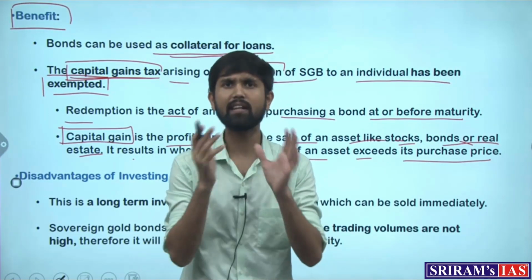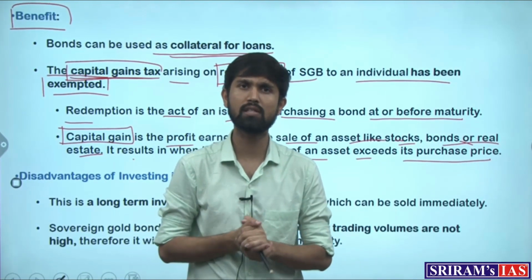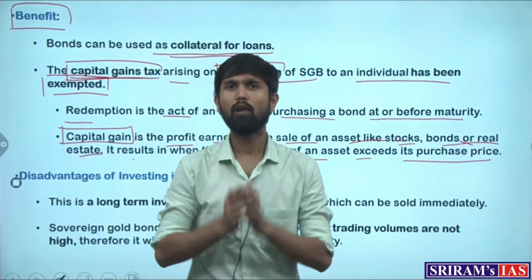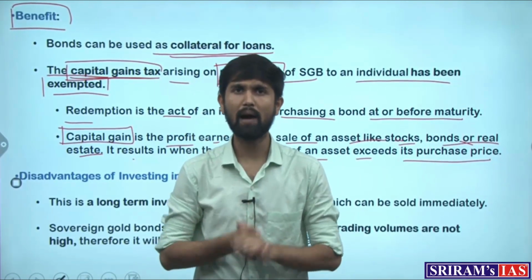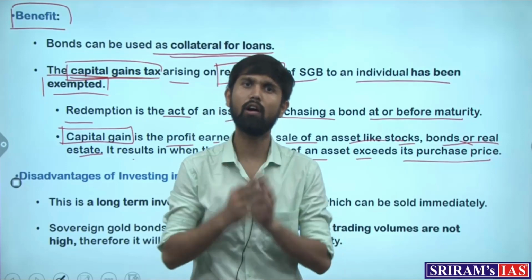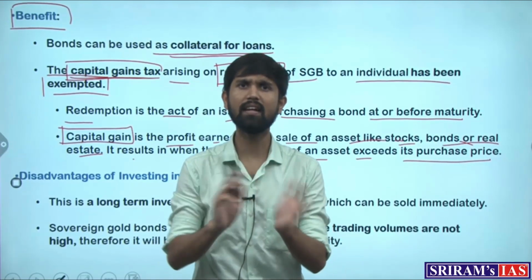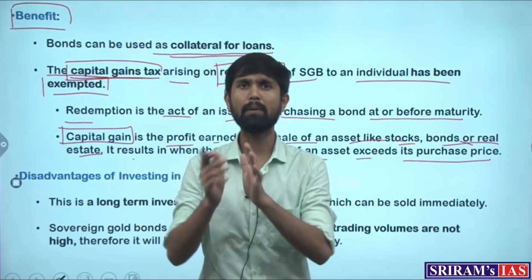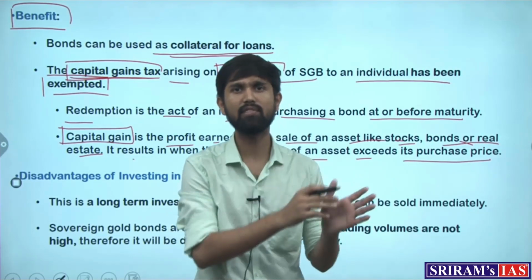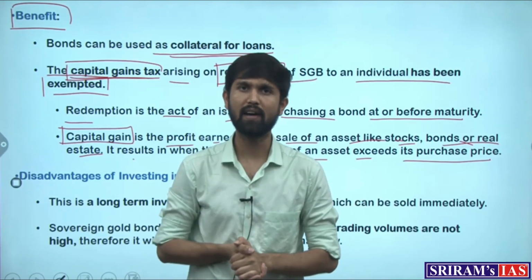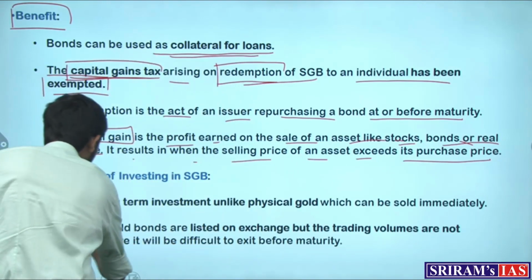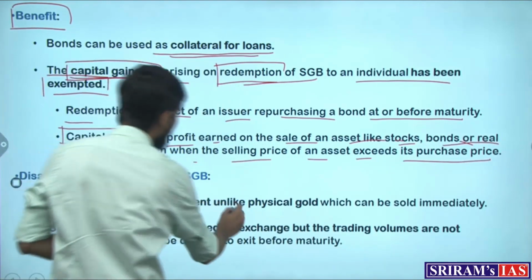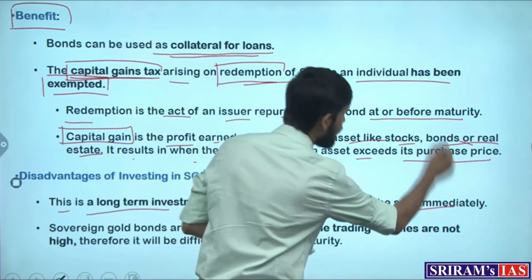But can we find any disadvantages with respect to the scheme? When we talk about urging citizens not to buy physical gold and to buy bonds for that gold instead, does it really amount to the same thing? People who buy physical gold and have a need for it can seldom satisfy that need with bond papers. That is why this is a long-term investment, unlike physical gold, which can be sold immediately.